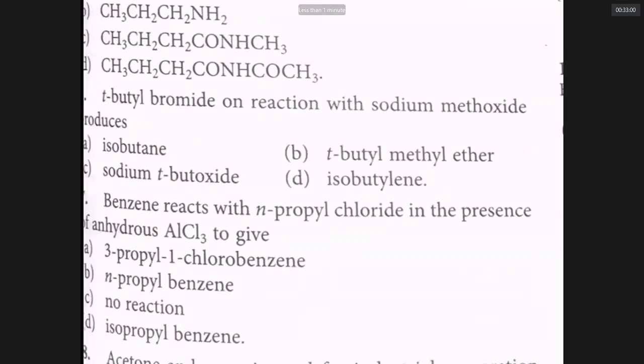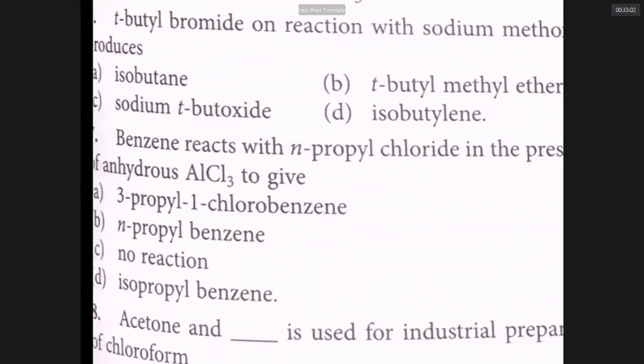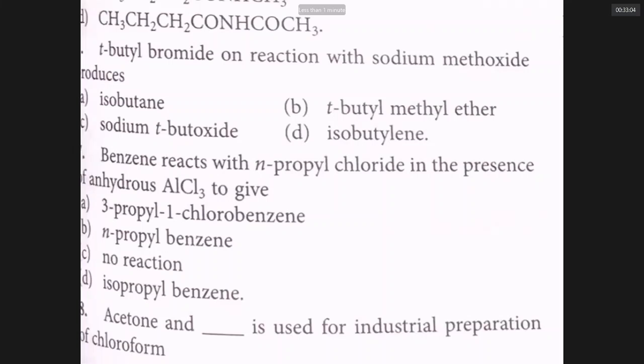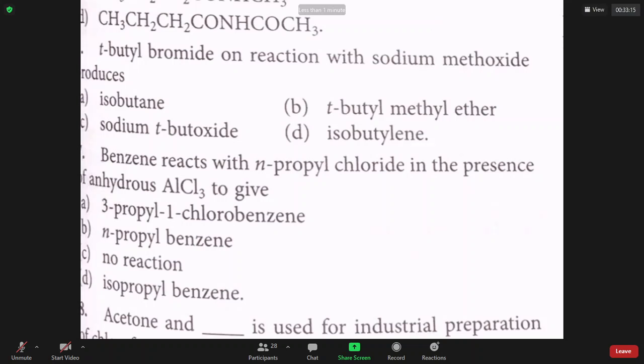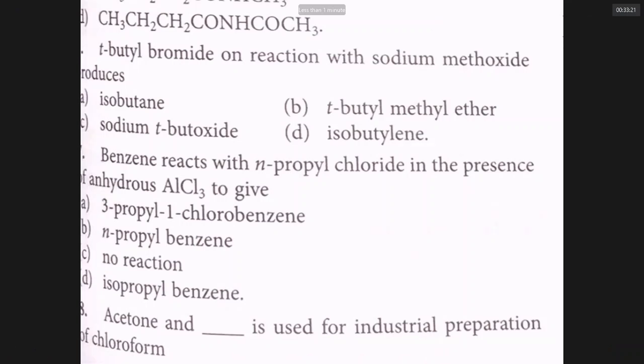Clear. Benzene reacts with n-propyl chloride in the presence of anhydrous AlCl3. What is the product? This is a reaction between alkyl halide and benzene. It is called aromatic electrophilic substitution. Normally, in Friedel-Crafts alkylation, the alkyl group goes and replaces a hydrogen of benzene. For example, methyl chloride reacts with benzene in AlCl3 to give